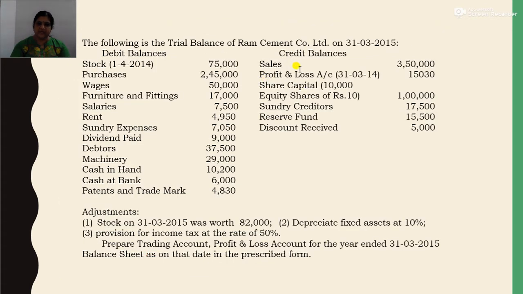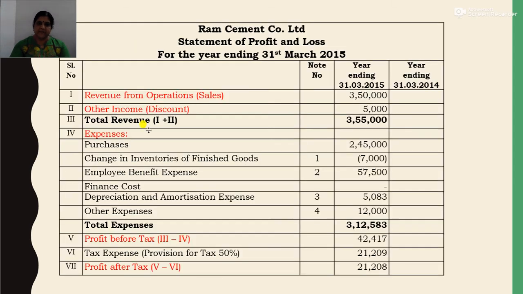Now what about the other income? Here the other income includes discount received. So sales 3,50,000 and the other income includes discount received rupees 5,000. So discount received, that is other income, 5,000. Now this you can also write in note to account. If you want, you can write this in note to account as, that is other income, discount, and here you need to write only other income, that is 5,000.